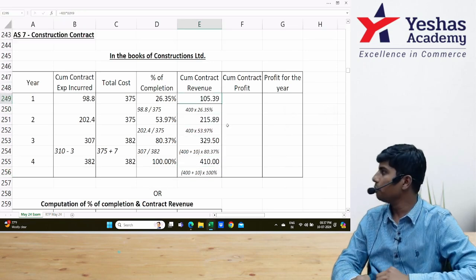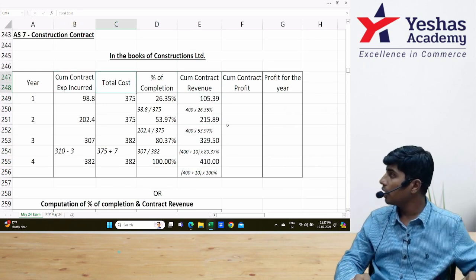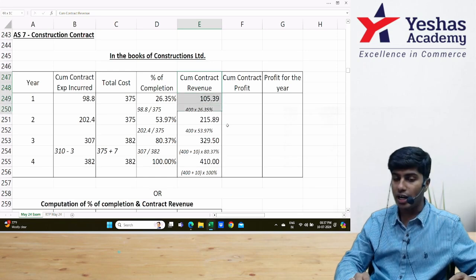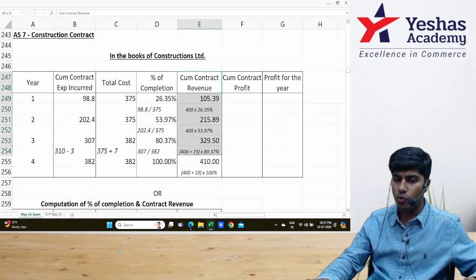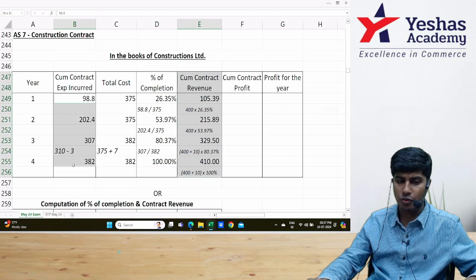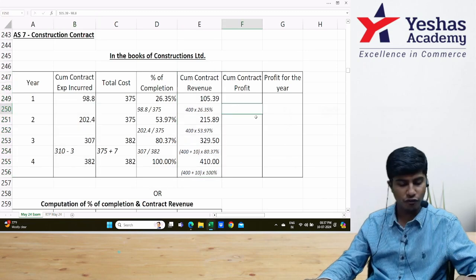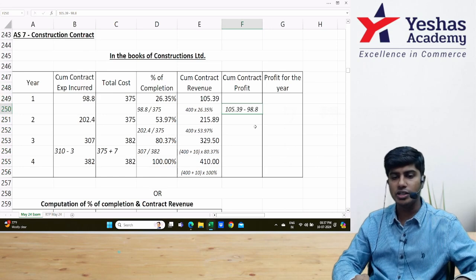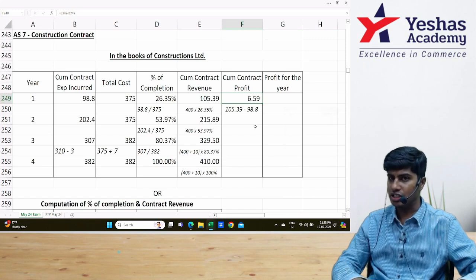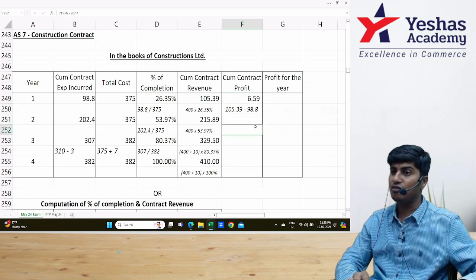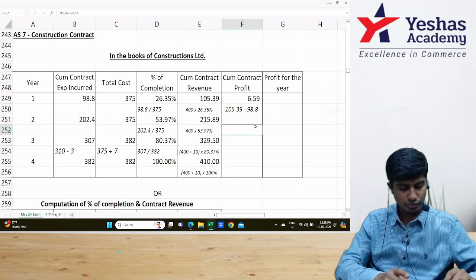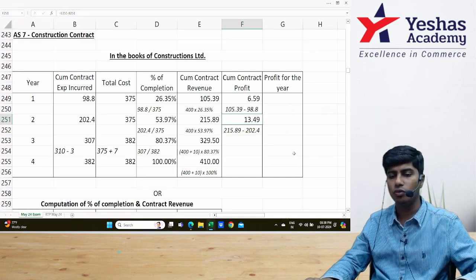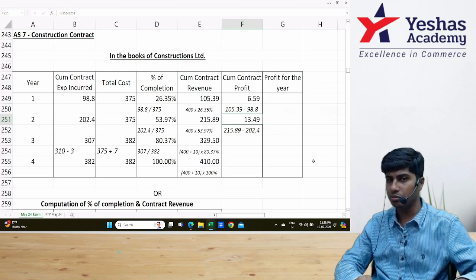Now, profit. How do we find profit? Revenue minus cost. Remember, revenue is in cumulative nature and contract cost is also in cumulative nature. So when I do 105.39 minus 98.8, I would get profit also in cumulative form. 105.39 minus 98.8, 6.59. This is first year profit. For the first and second year together, profit is 215.89 minus 202.4, 13.49. Do you agree with me?